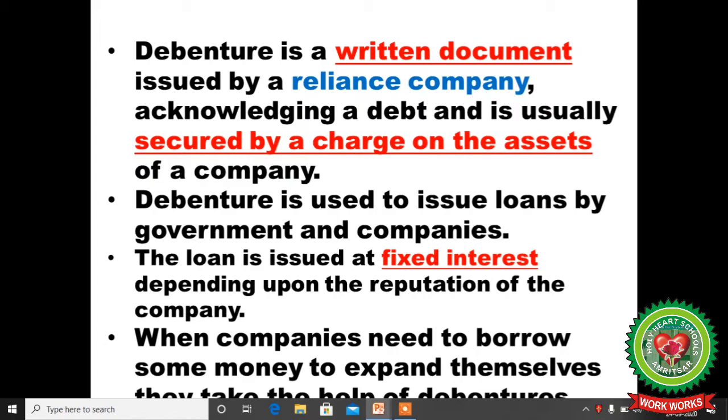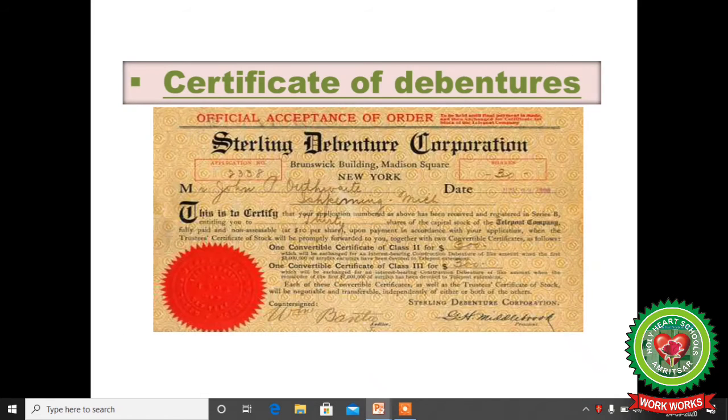Debenture is used to issue loans by the government and the companies. The loan is issued at a fixed interest depending upon the reputation of the company. So interest is provided just on the basis of the reputation of the company. When a company needs to borrow some money to expand itself, it takes the help of debentures.